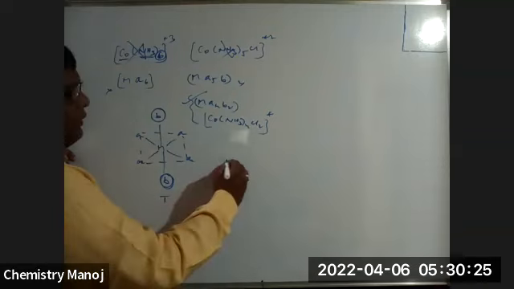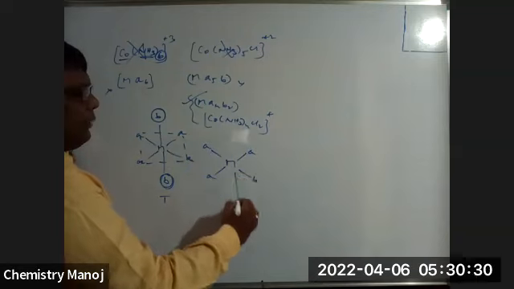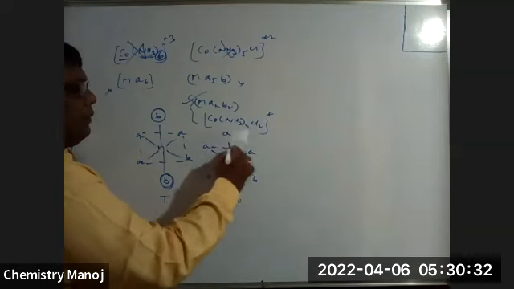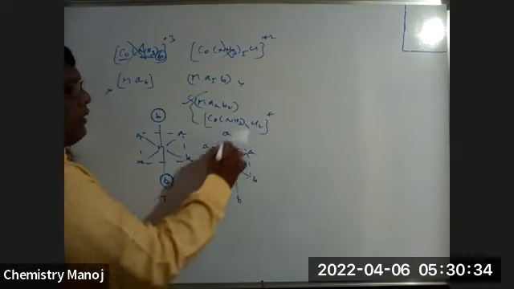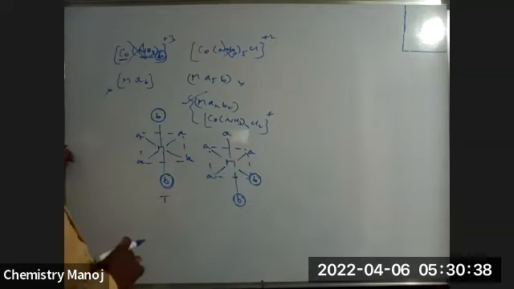Next, similarly, see here. M, A, A, A, A, B, B. Now identify whether both the B's are on the same side or opposite side. Is this cis?